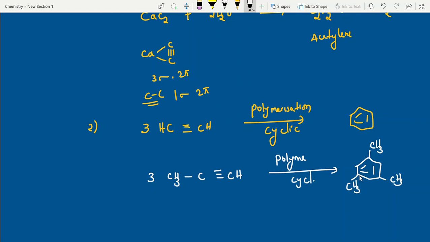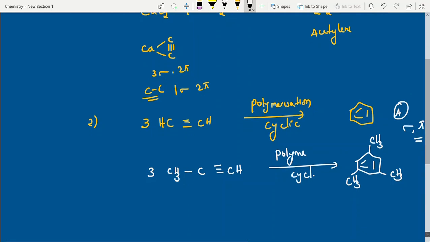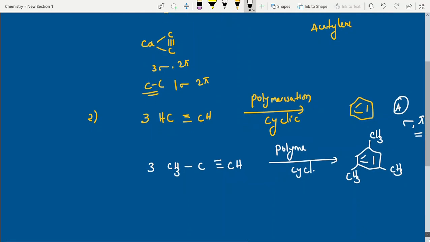How many sigma and pi bonds? Even here there can be a question: acetylene on cyclic polymerization gives A. What is A? How many sigma and pi bonds does it have? You can expect questions like this. Otherwise sequence questions: benzene, further nitration, further diazotization. Connectivity questions from the first year, especially the alkynes chapter, play an important role.